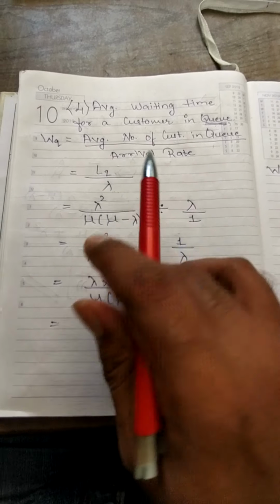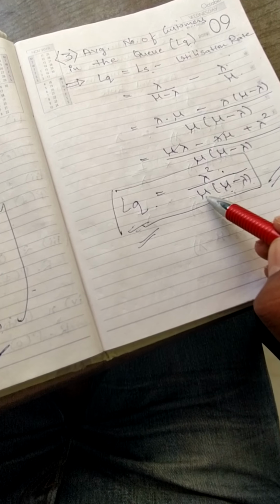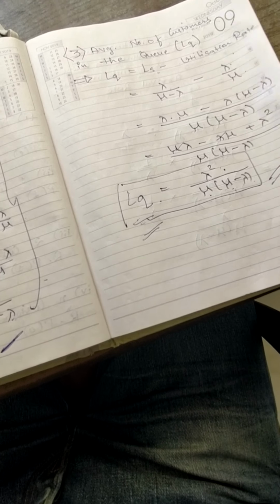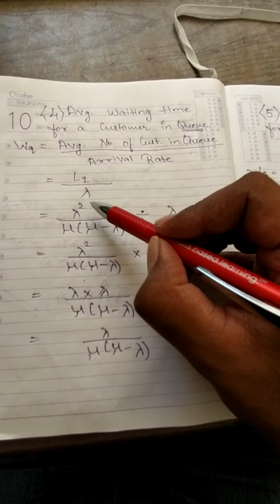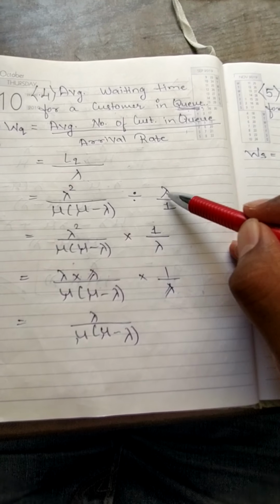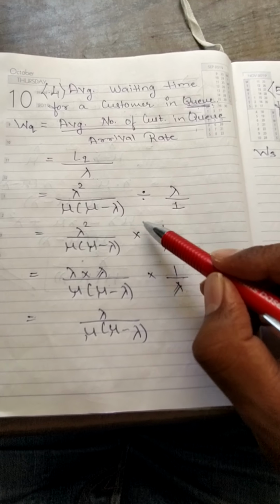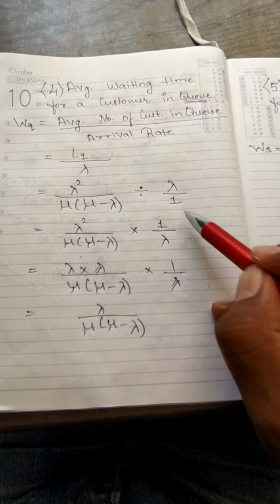Now we calculated the value of LQ, lambda square upon mu bracket mu minus lambda. So I will replace, I already have the value of LQ, I'll keep the value, divided by lambda. Then I want to convert this division into multiplication, so I will take the reciprocal.